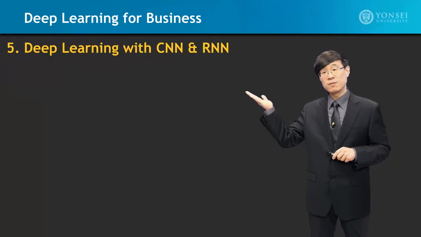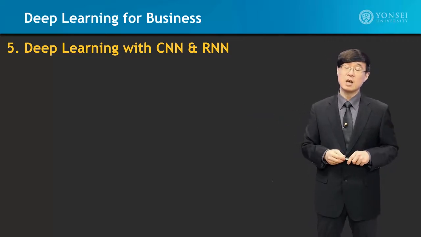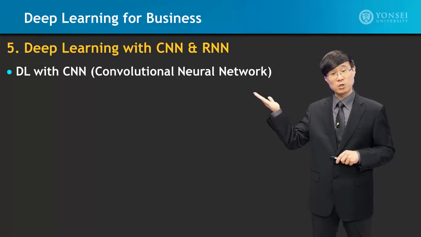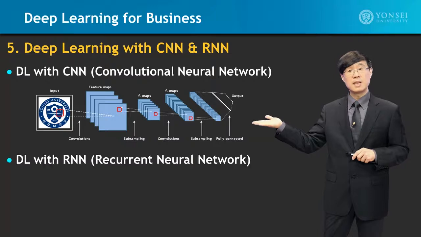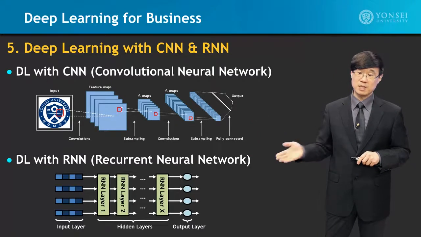In Module 5, we will go into deep learning with convolutional neural networks and recurrent neural networks. The first one is the CNN structure, which we will look into how this operates, and then we will look into the RNN structure of how these types of systems work.